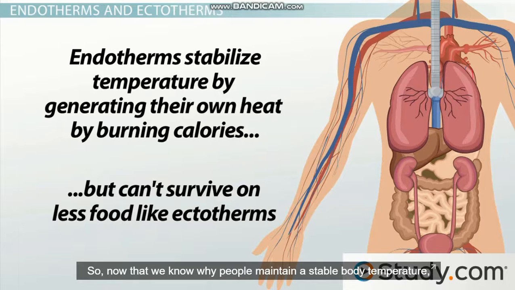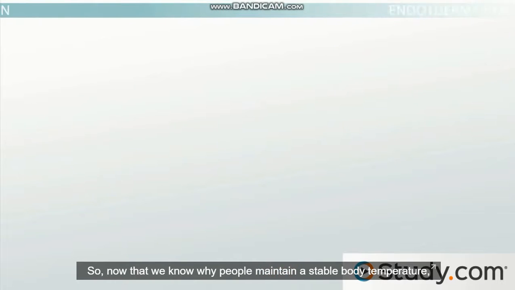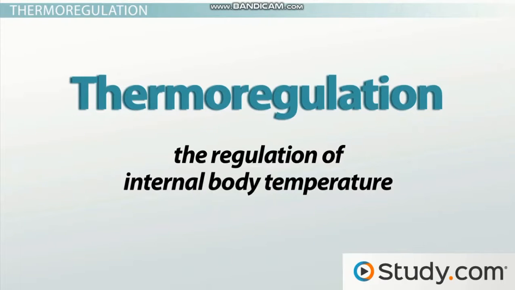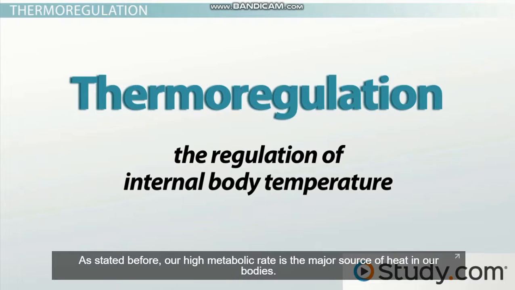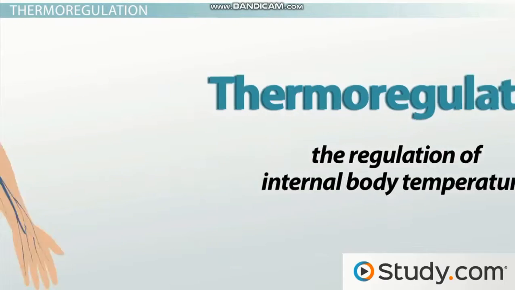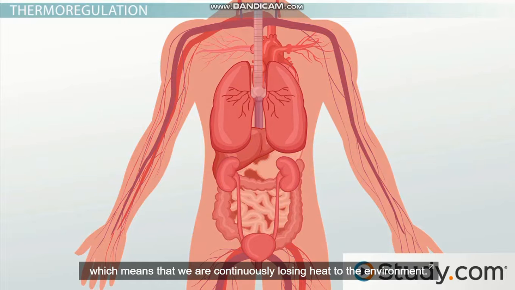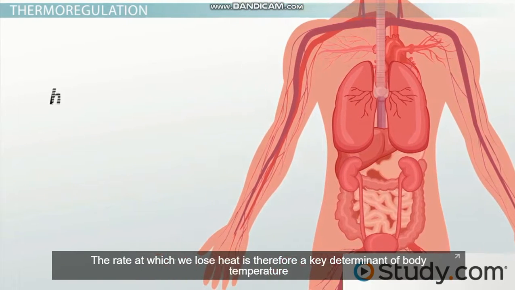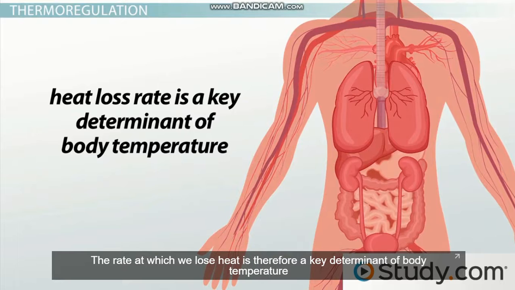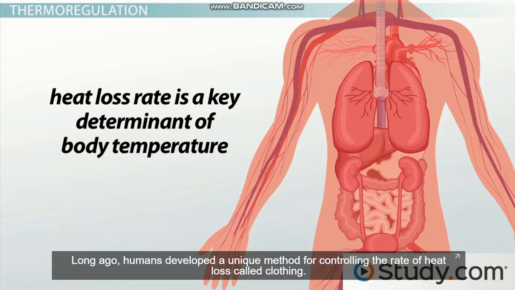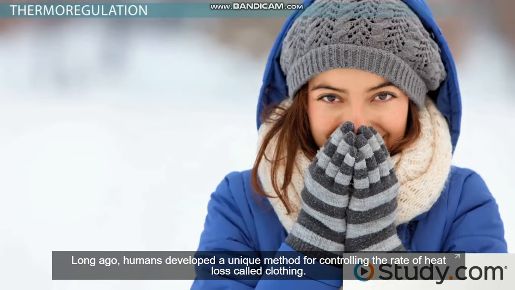So now that we know why people maintain a stable body temperature, let's look at thermoregulation, or the regulation of internal body temperature. As stated before, our high metabolic rate is the major source of heat in our bodies. Most of the time, our body temperature exceeds the temperature of the environment, which means that we are continuously losing heat to the environment. The rate at which we lose heat is therefore a key determinant of body temperature, and many of the most effective methods of maintaining body temperature are based on either increasing or decreasing the rate of heat loss. Long ago, humans developed a unique method for controlling the rate of heat loss called clothing.